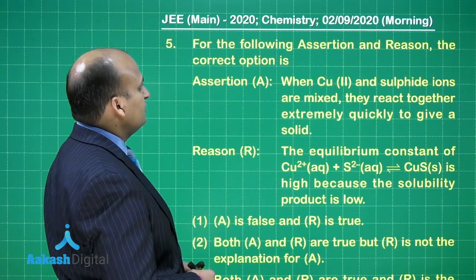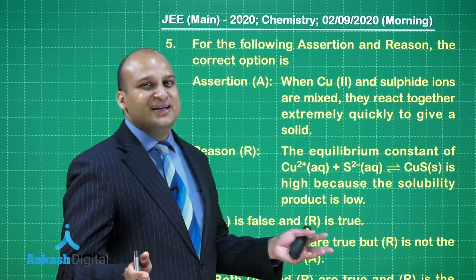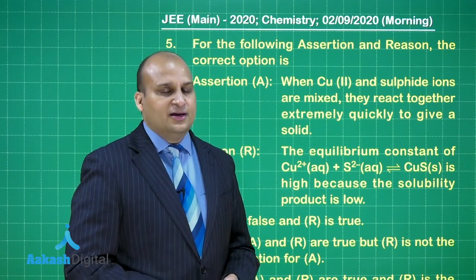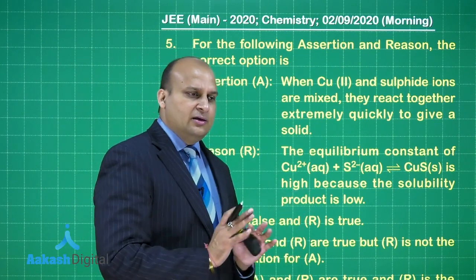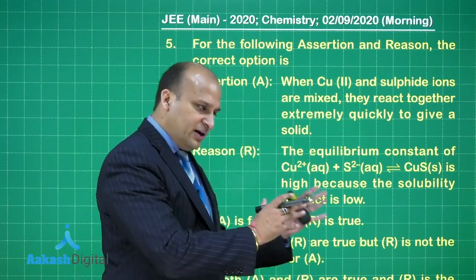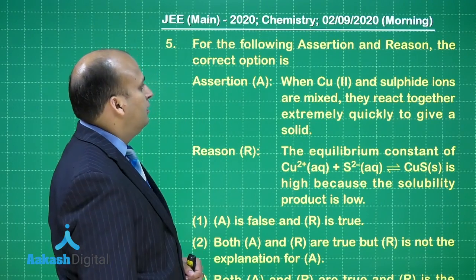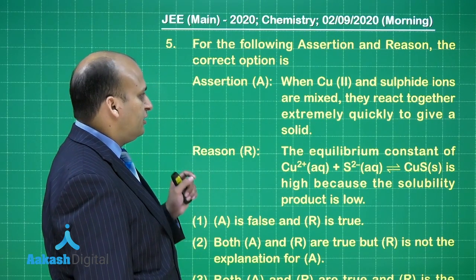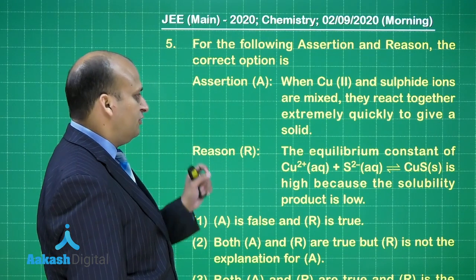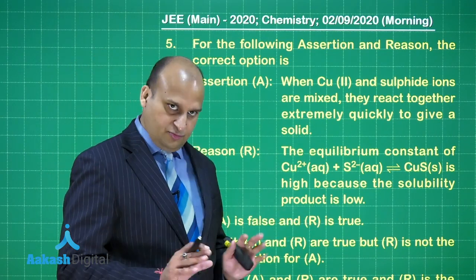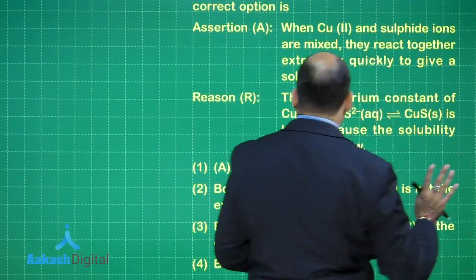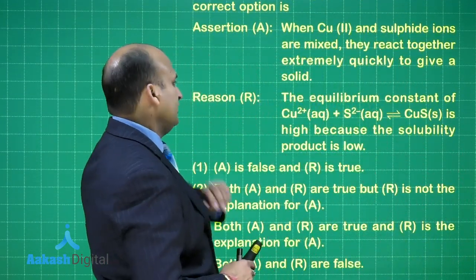Next, the following assertion and reason. I know most of the time the moment you read assertion-reason, you think, oh my god, it must be tough. No, it's not like that. Let's have patience and look at the question properly. The assertion says when copper and sulfide ions are mixed, they react together extremely quickly to give a solid. Okay, this is the assertion. Now, is the statement true? Yes, the statement is true, no doubt. Let us see what reason is given over here.